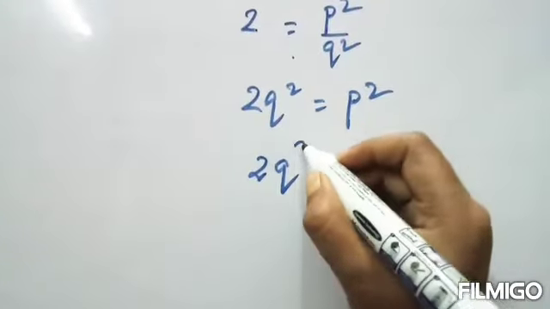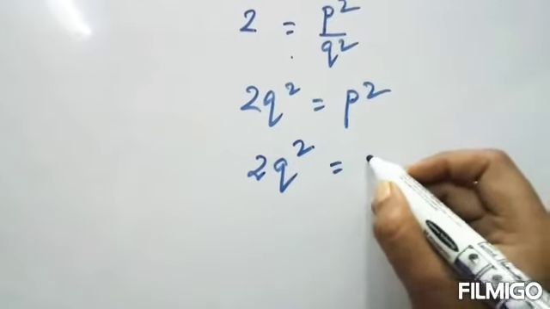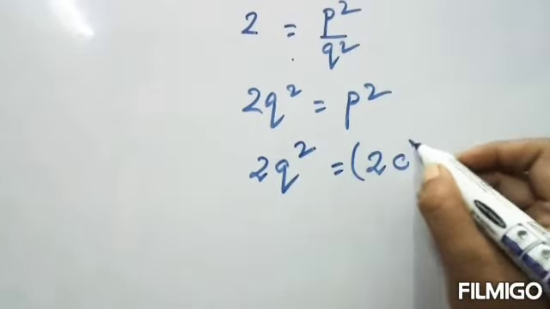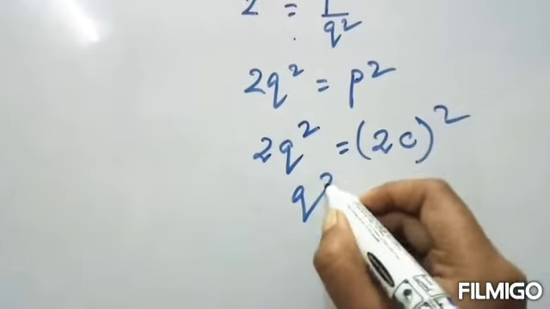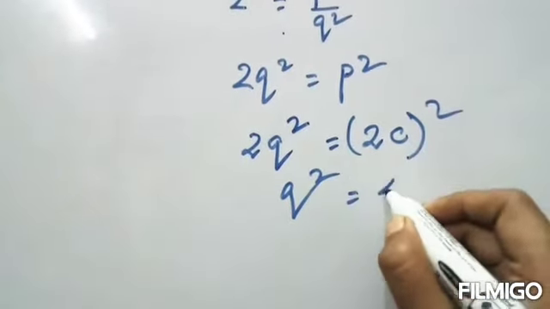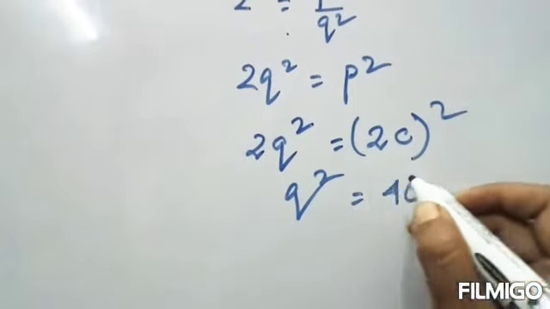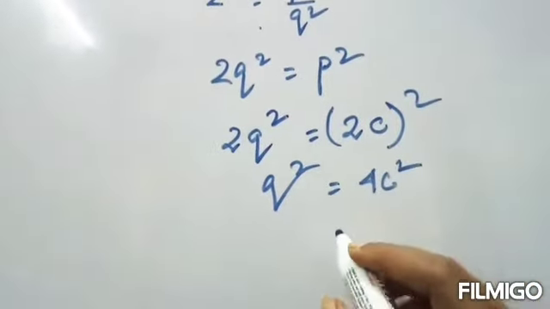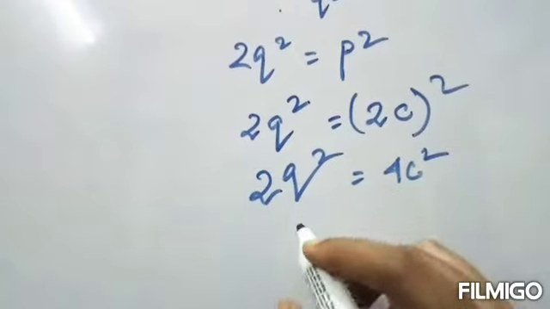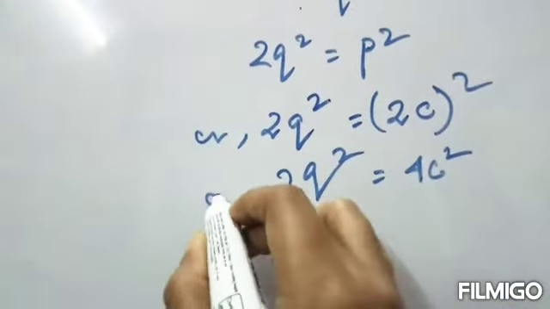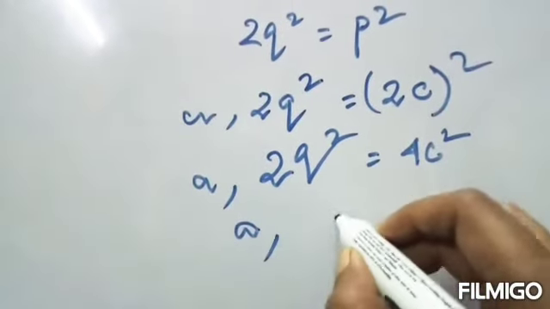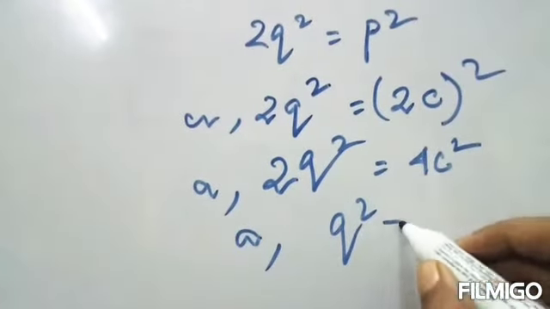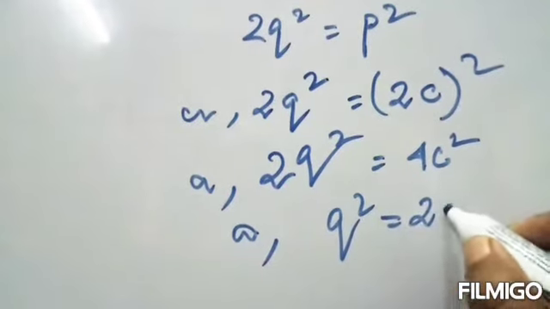So 2q square is equal to 2c whole square, which means q square is equal to 4c square by 2, or q square is equal to 2c square.